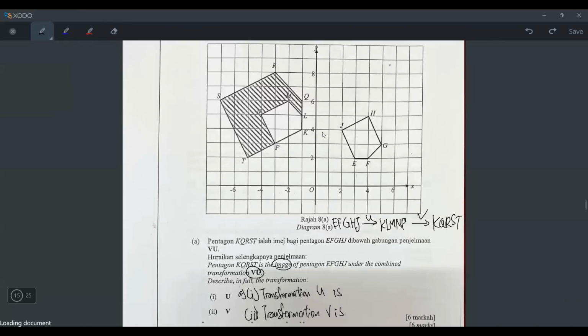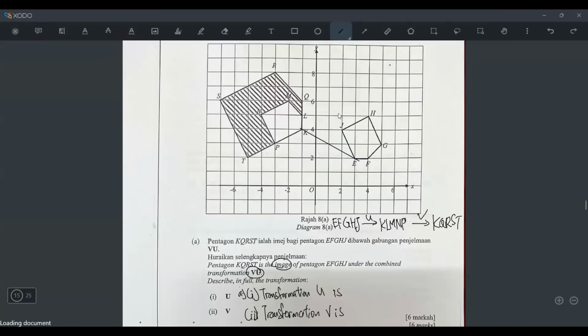So how can I know whether it's reflect or rotate? We draw lines. But we have to draw to the correct point. We cannot just simply draw like that. For example, K has to be connected with E. Why? Because that's its partner. If you draw to the wrong one, then it's wrong also. So K to E. It's long, so just draw until here. Actually, it can stop here also.